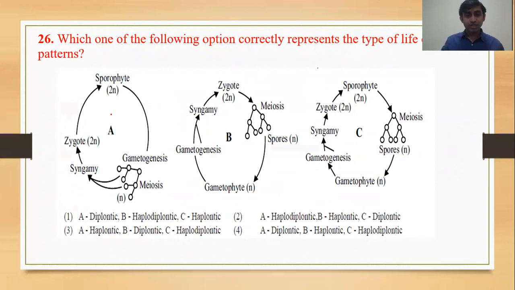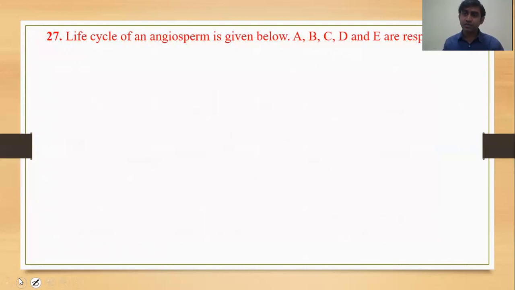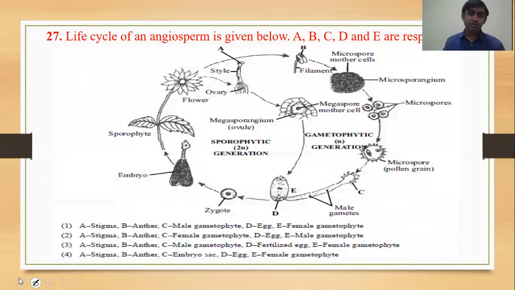So this is the diplontic stage, this is the haplontic stage, and this is the haplodiplontic stage. That's why the correct option will be 4. Remember all these cycles. This is called alternation of generation in the life cycle.